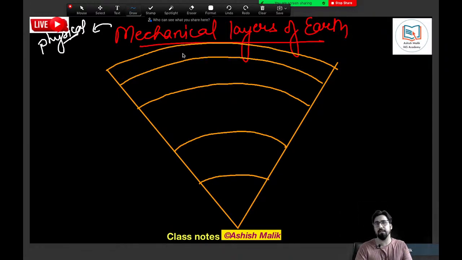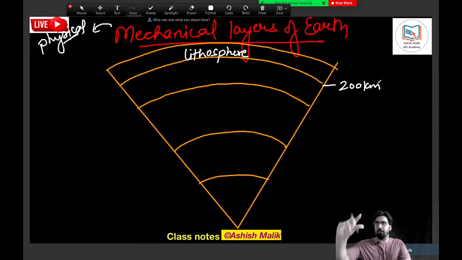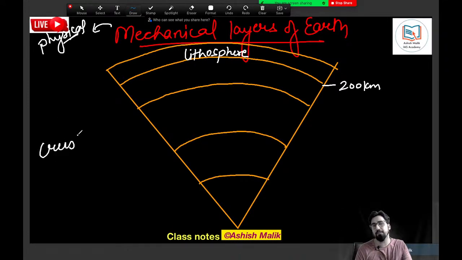The first layer, this is called lithosphere. When I use the word lithosphere, it means up to 200 kilometer. The first 200 kilometer can be your lithosphere. So please remember, lithosphere is not same as crust. Many people make this mistake. Crust is not same as lithosphere.